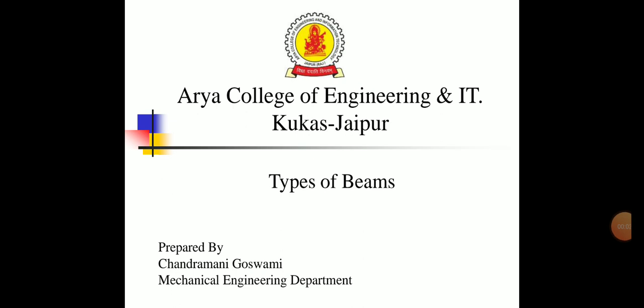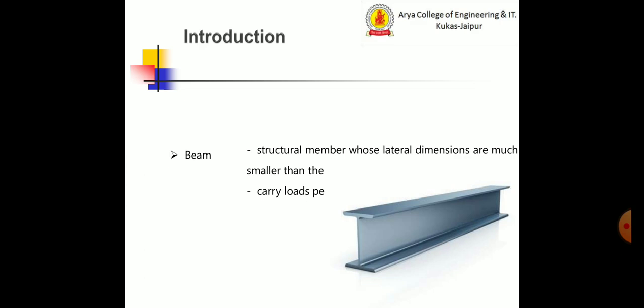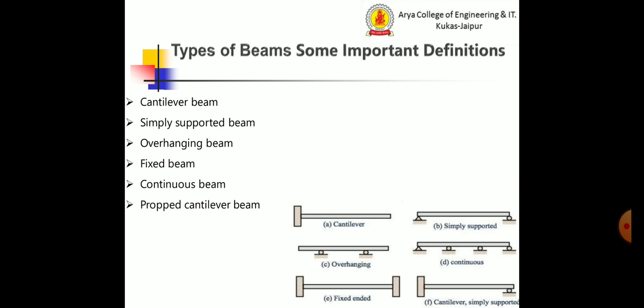Hello everyone. Now we will discuss the types of beams. A beam is a structural element that is capable of withstanding load primarily by resisting bending, and is the horizontal member of a structure carrying transverse loads. There are many types of beams: a cantilever beam, simply supported beam, overhanging beam, fixed beam, continuous beam, and propped cantilever beam.